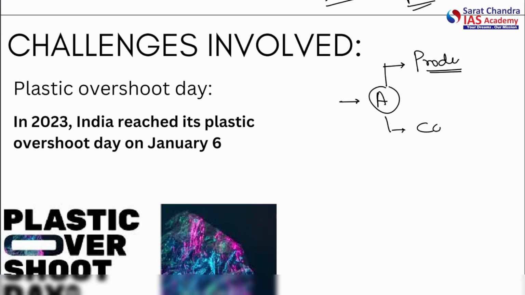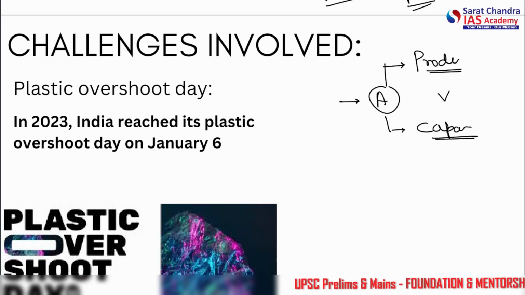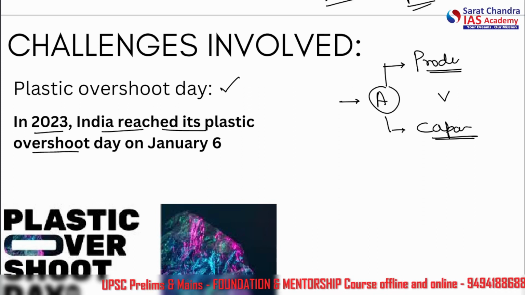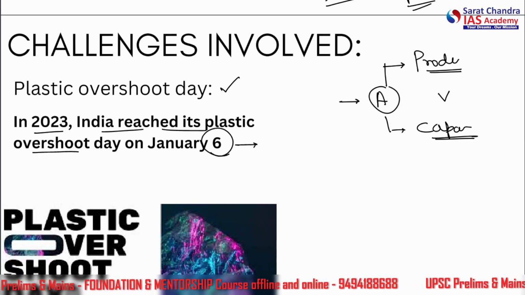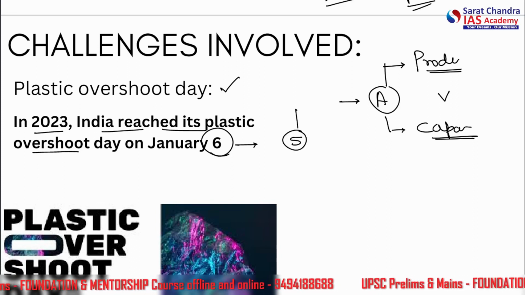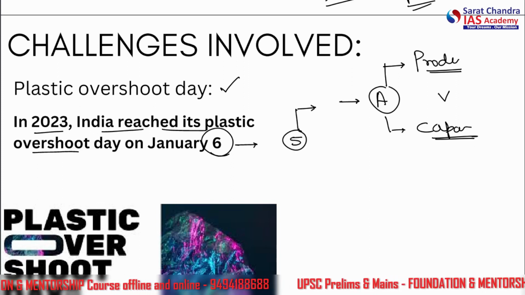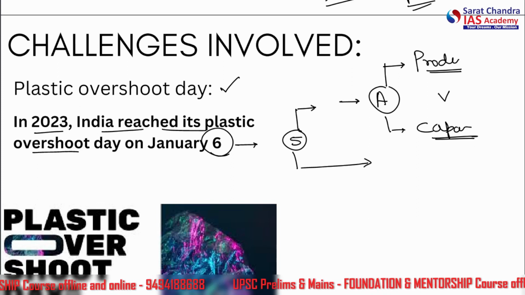Whatever day the plastic pollution exceeds that capacity is known as the plastic overshoot day. India reached its plastic overshoot day on January 6. That means at the beginning of the year, in just 5 days, it had produced more plastic than we could ever manage.